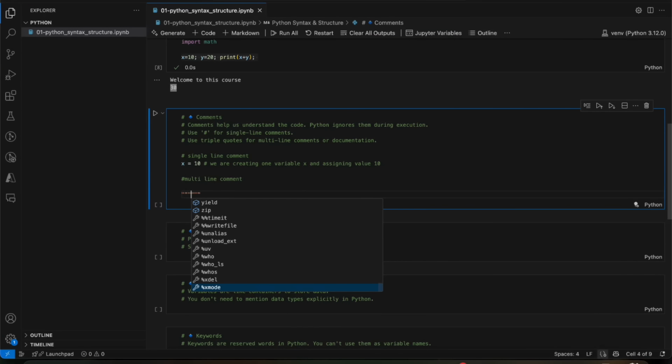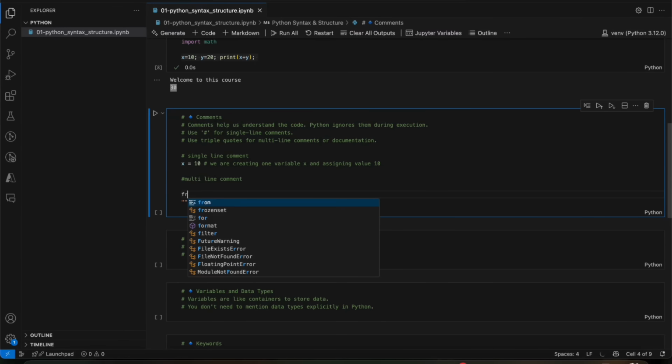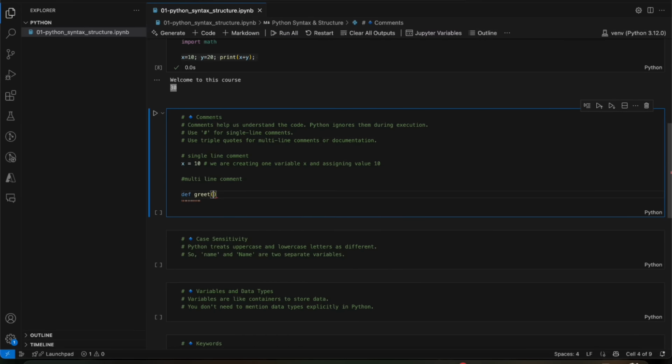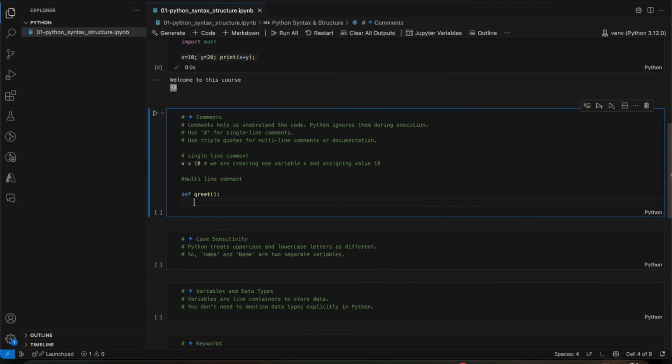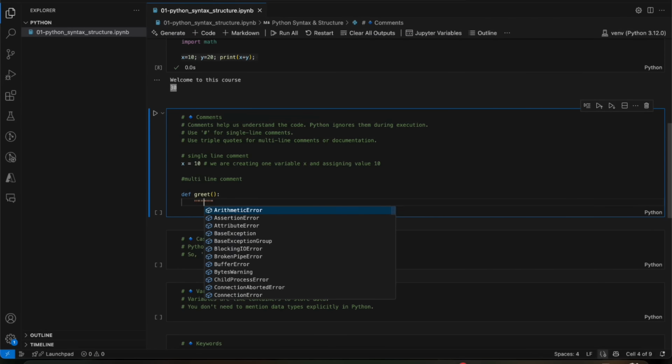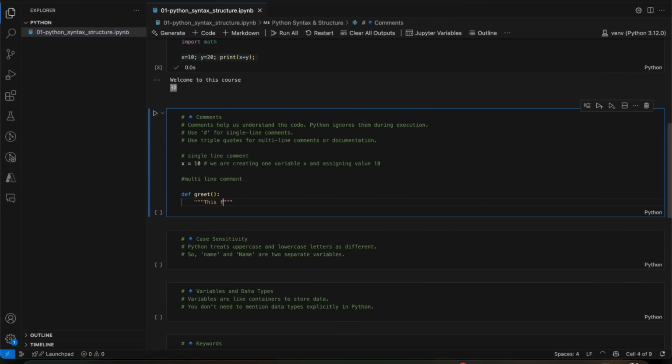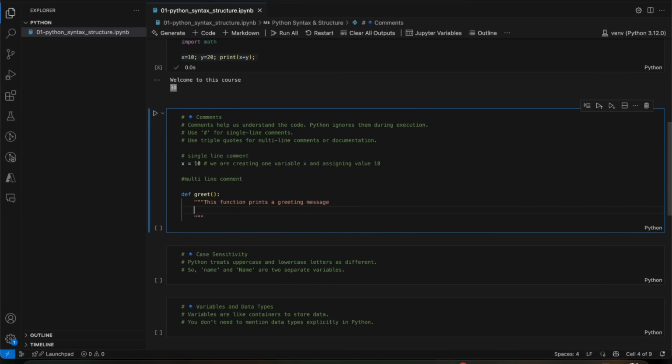Suppose we are creating one function with def. In Python we use the def keyword to define a function. We will learn it later. We have a complete lesson on function. So suppose we are creating one function and we want to add a description about this function. Here, we will define the description of the function in a multi-line comment. This function prints a greeting message whenever we call this function.